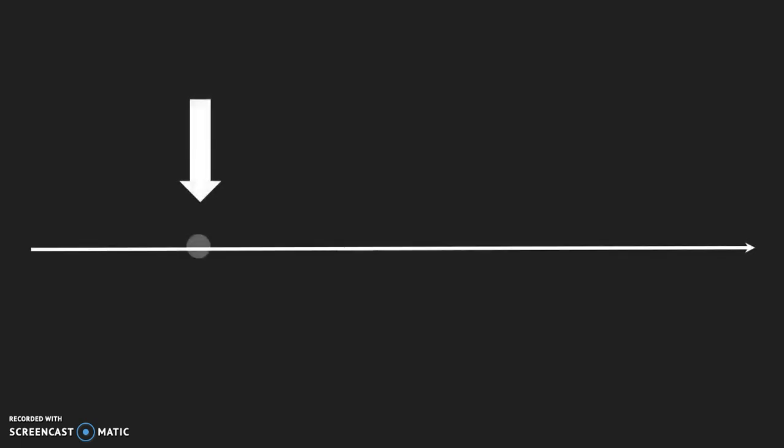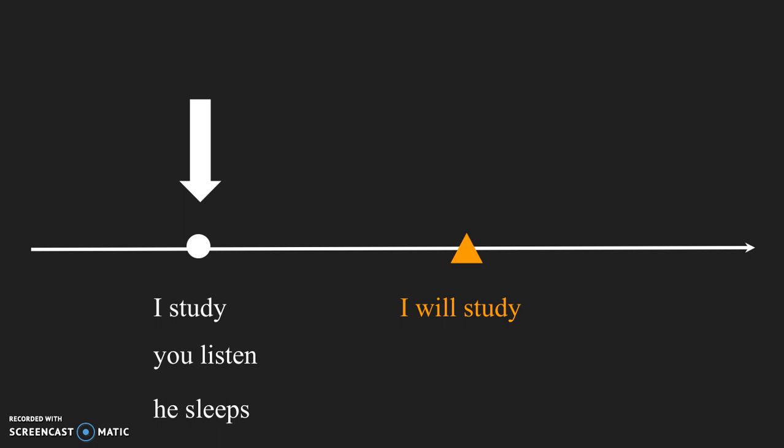Obviously, the present tense expresses what is occurring now. For example, I study, you listen, he sleeps. The future tense expresses certainties that will occur at some point in the future. In English, we use will before the verb to express this. For example, I will study, you will listen, he will sleep.